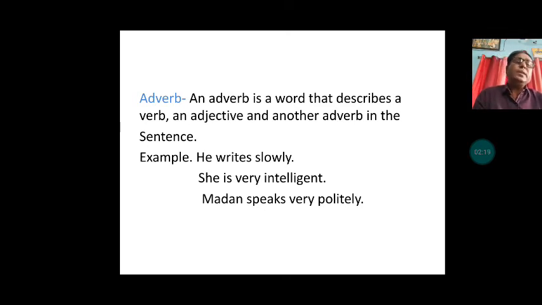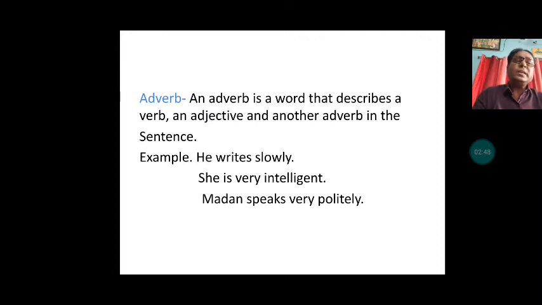So very is the adverb here that is describing the adjective, that is intelligent. Intelligent in this sentence is an adjective, you all know, and very is used before intelligent to describe how much intelligent she is, very intelligent. So this very is describing an adjective, as in the definition I told you.